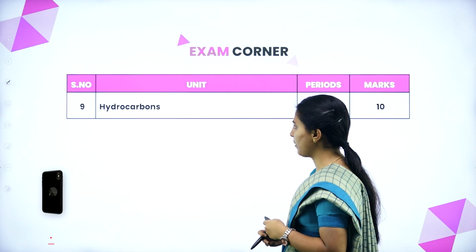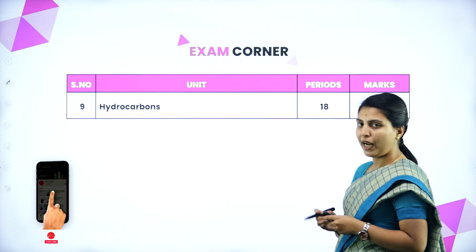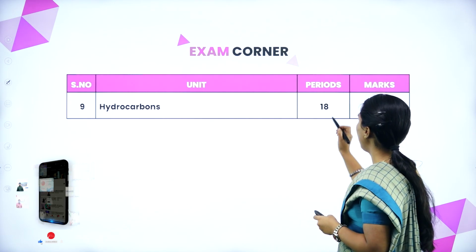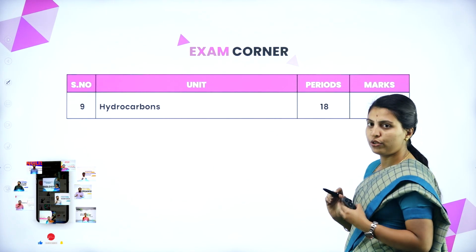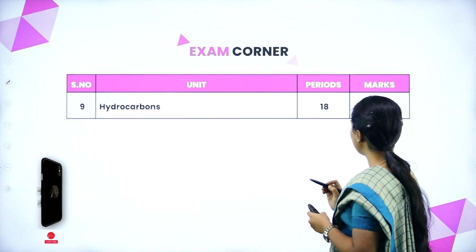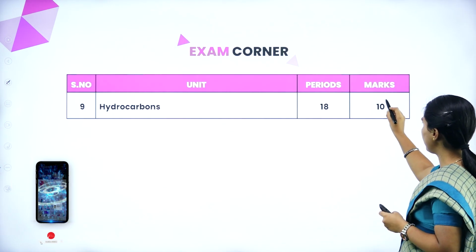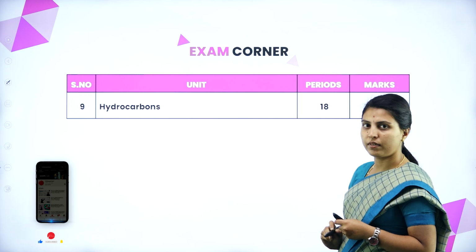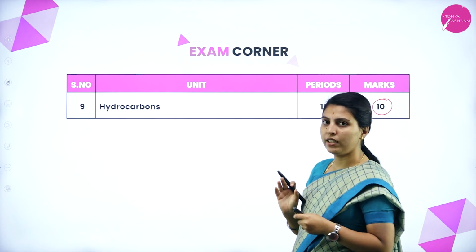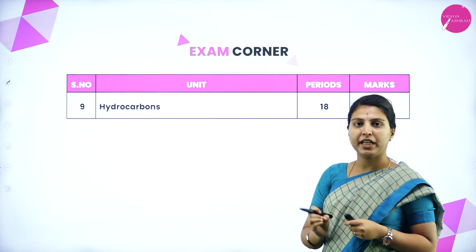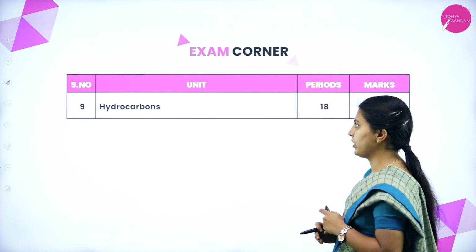Today we are starting a new chapter, that is hydrocarbons. First we will see the exam corner. For this chapter, hydrocarbons, we need 18 hours for the discussion and the total marks allotted for this chapter is 10. Okay, overall 10 marks is allotted, so it is a major chapter for your examination.